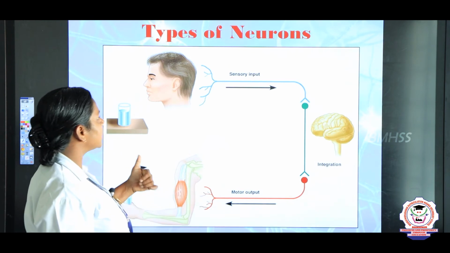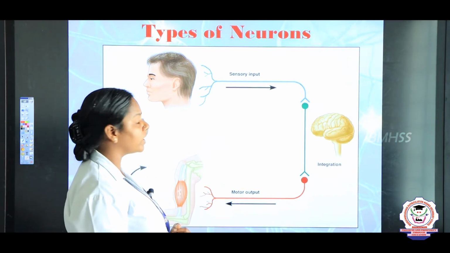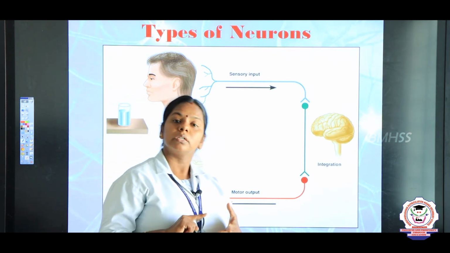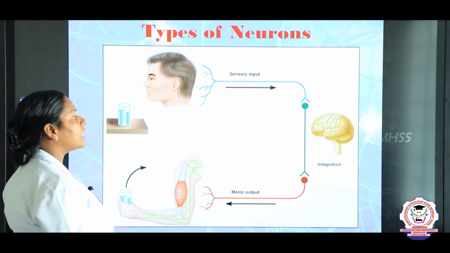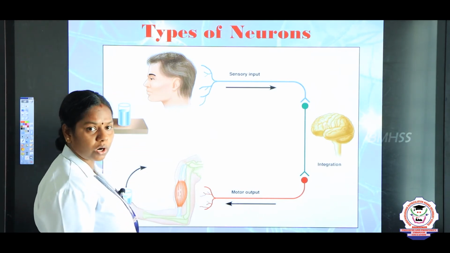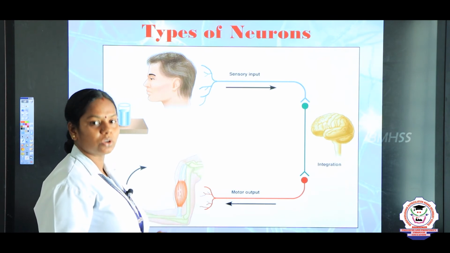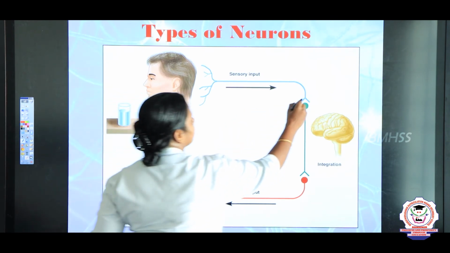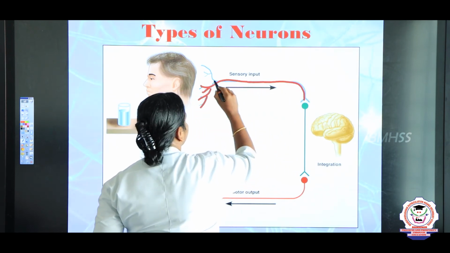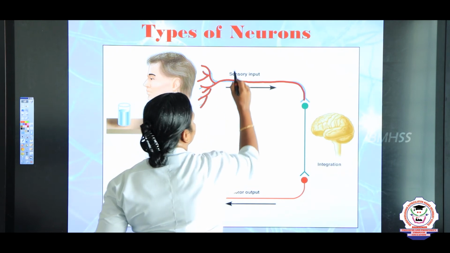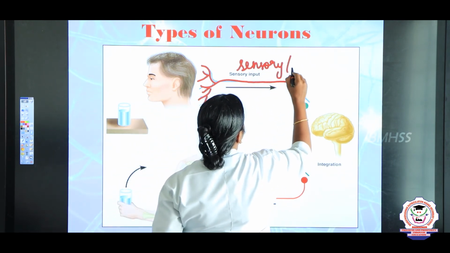So, now we are going to see the types of neurons based on their function. There are 3 types of neurons, children. One is the sensory neuron, the association neuron and the motor neuron. So, what is a sensory neuron? The sensory neuron carries the impulses from the sense organs. So, this is a sensory neuron which carries impulses to the brain. So, sensory, or we can also say this as afferent.